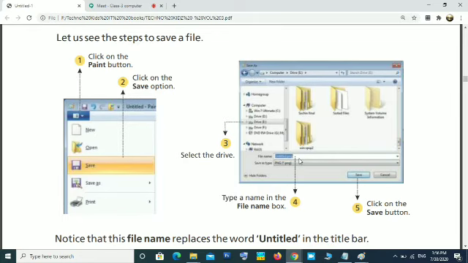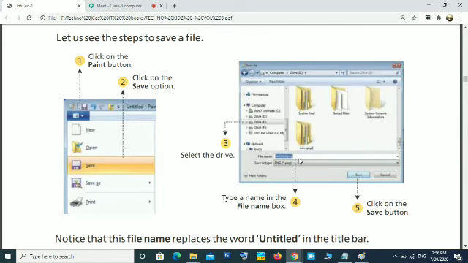What is the advantage of giving such a name? When you are opening a file, without opening the file, you will understand what the content of that file is. If a file is named black cat, without opening, you will understand that it is a picture of a black cat.